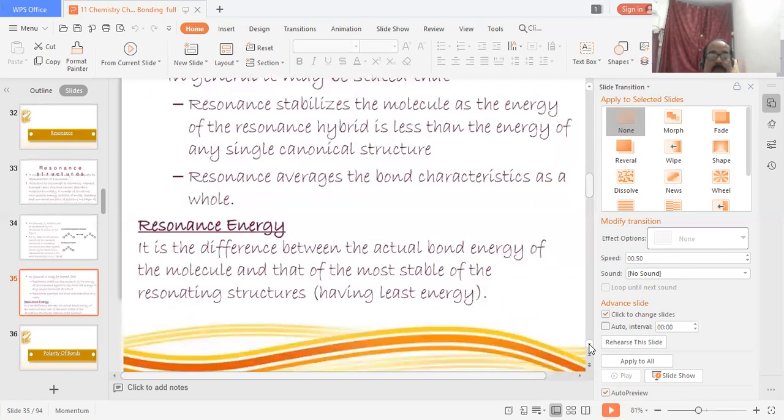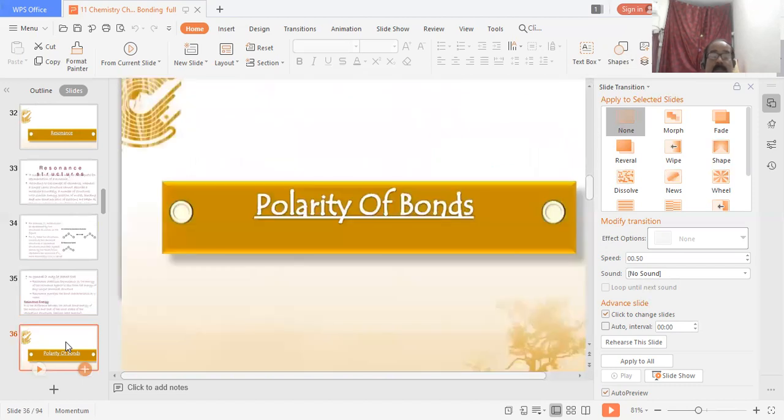So resonance energy is the difference between the actual bond energy of the molecule and that of the most stable of the resonating structures, meaning the one having the least energy. So this is the resonance energy.